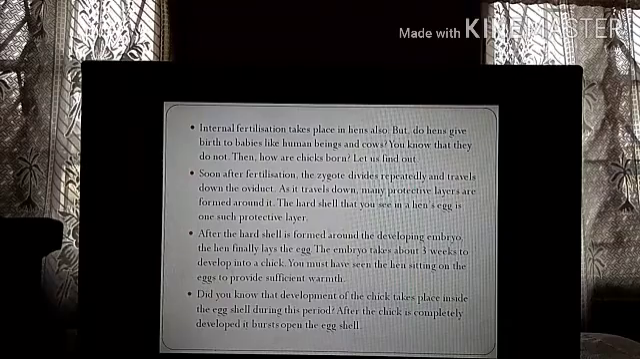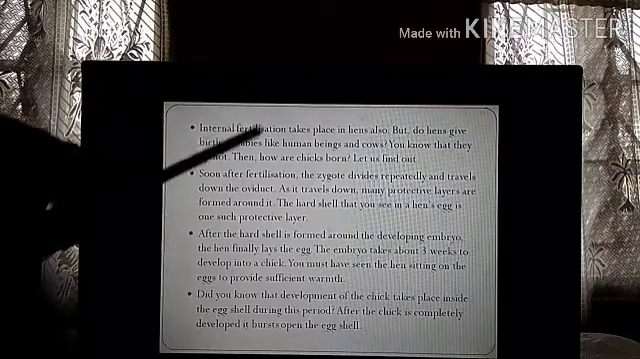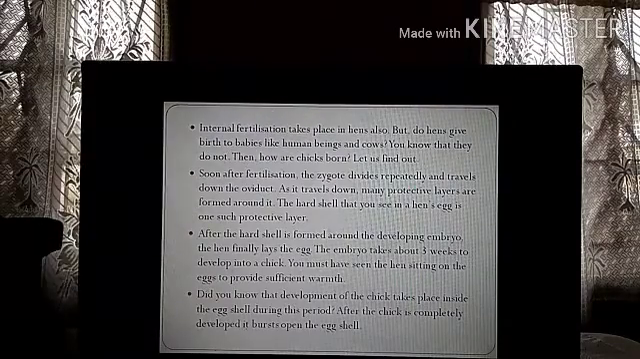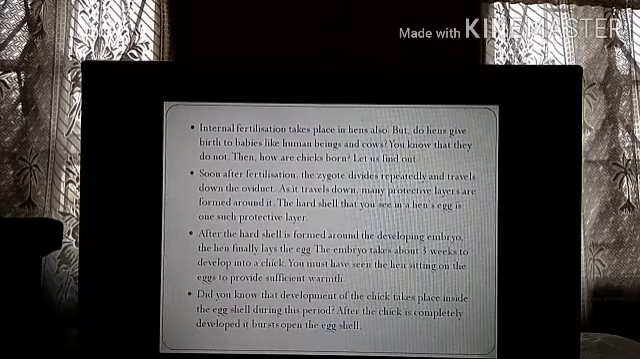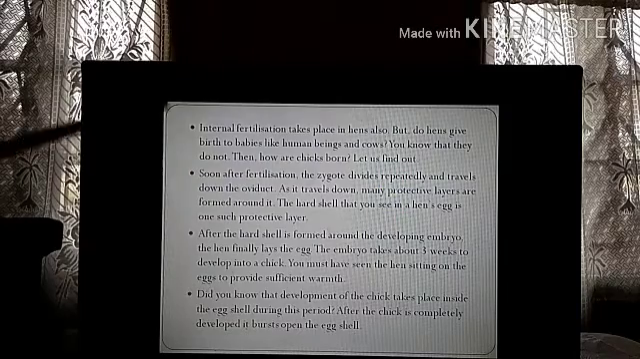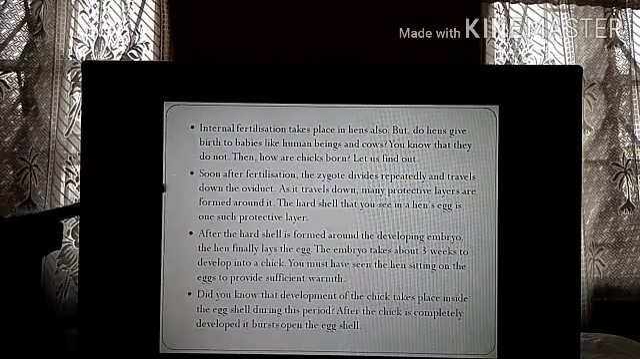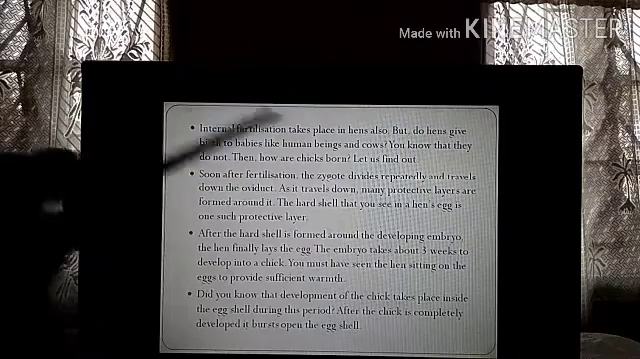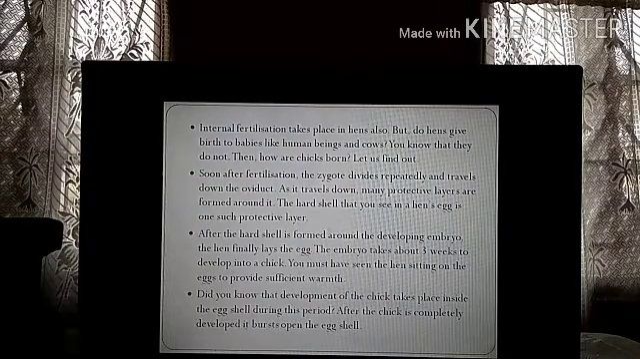Students, let's continue with the explanation. Internal fertilization takes place in hens also. Although the hen lays eggs, you might ask, how come internal fertilization occurs in hens? Do hens give birth to babies like human beings and cows? You know that they do not. Then how are chicks born? Let us find out. Now we'll study how internal fertilization occurs in case of hens.